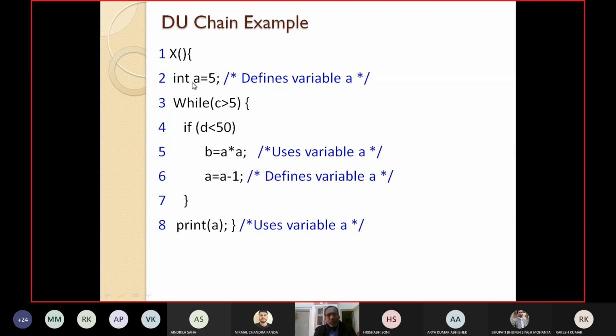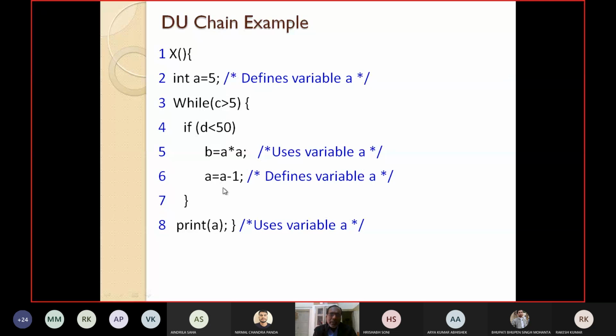Because if you take this 2, A is defined at 2, but again it is redefined at 6. So, if I take the original definition at point 2 and the use of A at 8, I cannot say A is live, defined at line number 2 and used at line number 8. A is not live here because at line number 6 it is redefined, which is in between the path, in between statements 2 and 8.